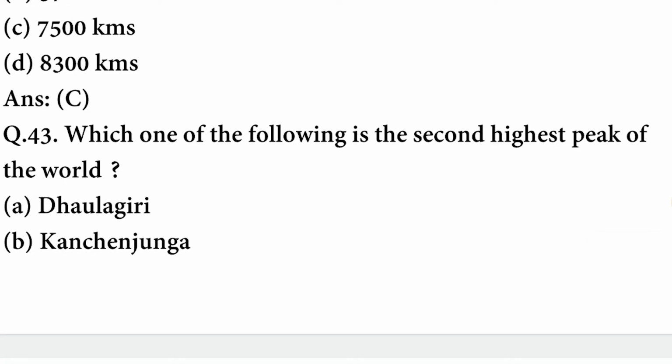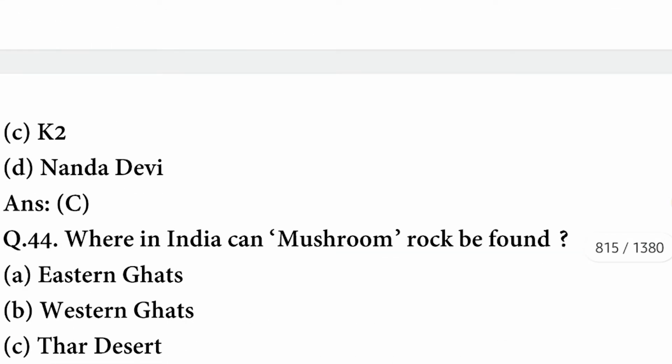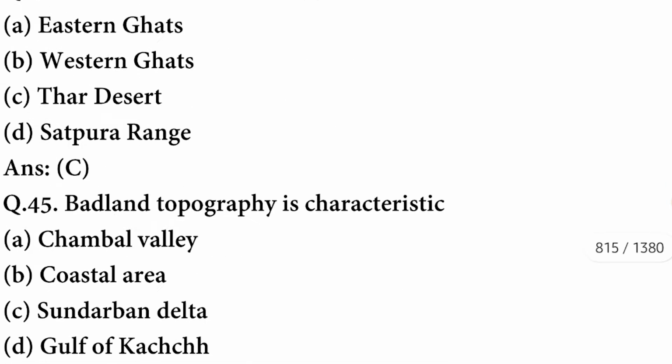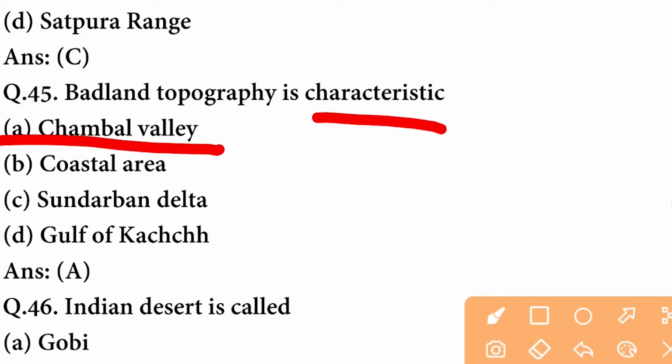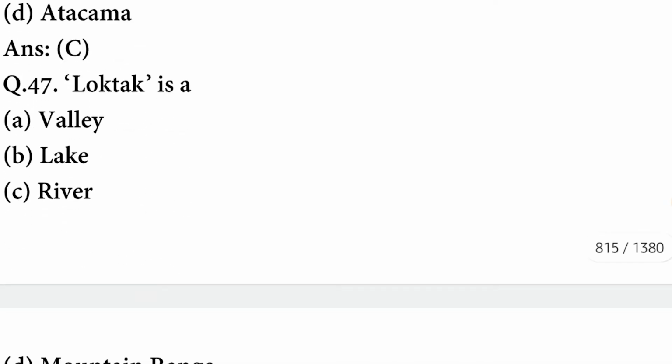Which one of the following is the second highest peak of the world? It is K2. C option is correct. Where in India can mushroom rock be found? It can be found in the Thar Desert. C option is correct. Badland topography is characteristic of Chambal Valley. A option is correct. Indian desert is called Thar.